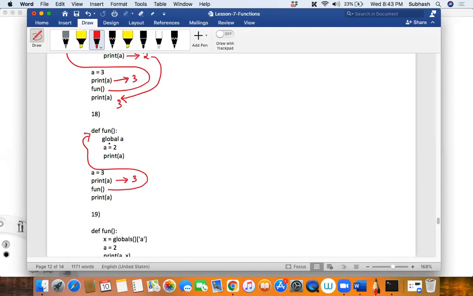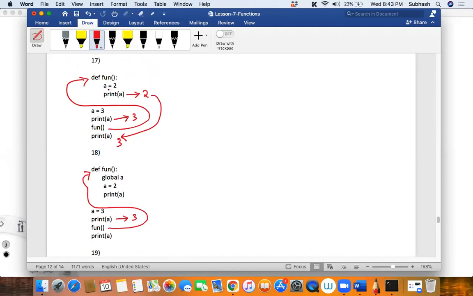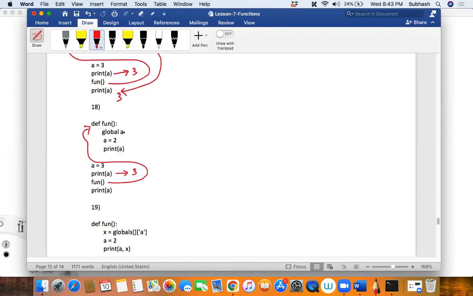Then the value of a is 2. But what is this? Globally. Yeah, so we have a keyword called global. See, if you see the previous program, this a was a new a, isn't it? Did this a refer to the global a? Tell me, in this program, did this a refer to the global a? No, right? What if I want to refer to the global a in the function? Inside this function, I want to refer to this global a. I don't want it to create a new a. Rather, I want to tell that, boss, I want to refer to the global a itself. In that case, I will have to bring the scope of this global a into this function by using the keyword global a. Is that okay?